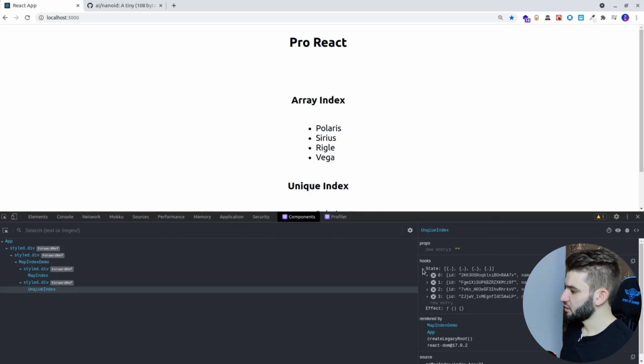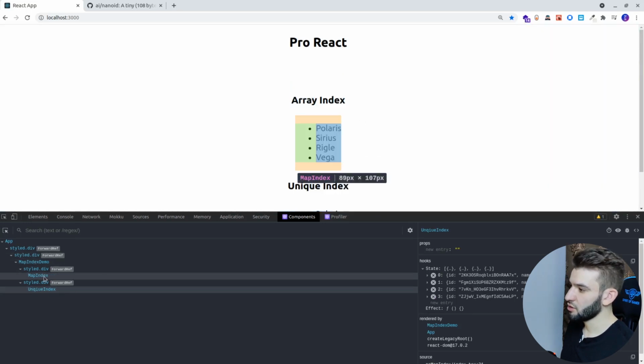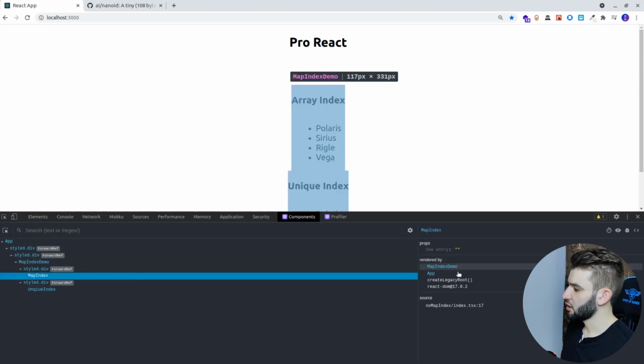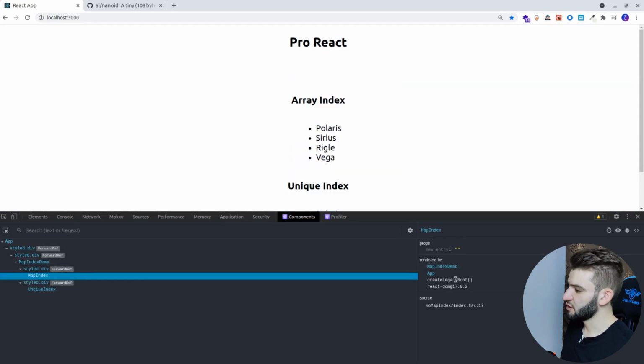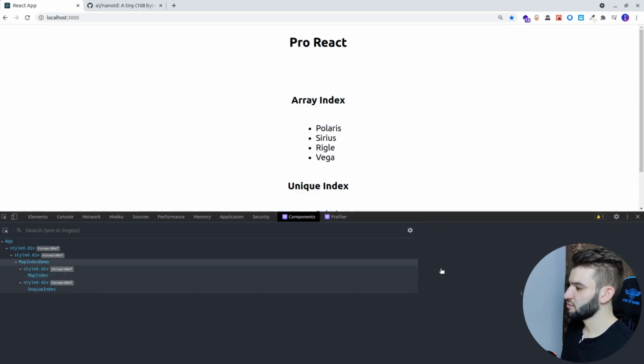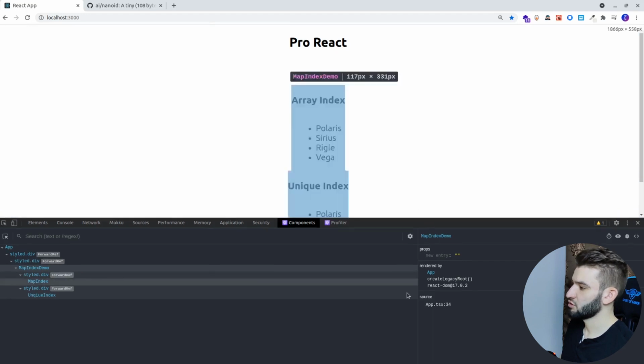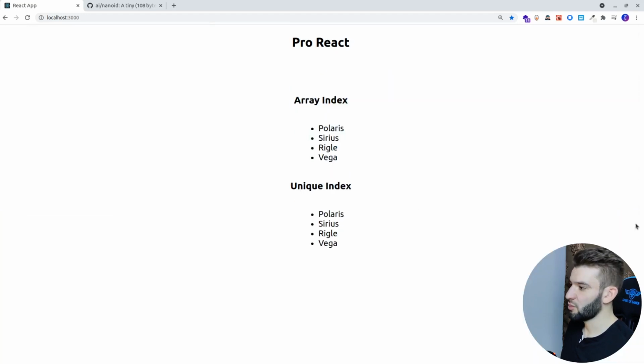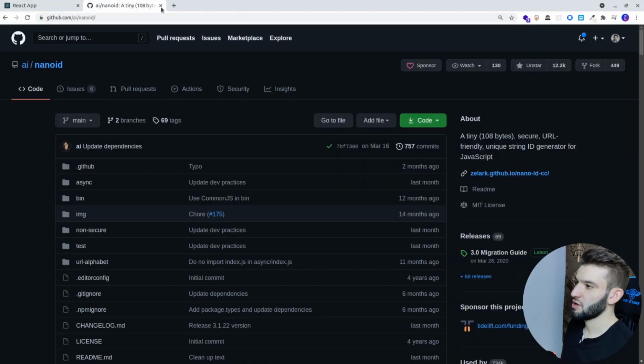Take a look at the state. There you go. So we got an ID. Every single one clearly has a unique ID that is different from the others, which is pretty great. Now it's being used as a unique ID. Now if we take a look at the other one, the map index, we don't have a state in here, but you can tell that this app index demo just has basically 0. This one's going to be assigned a key of 0, 1, 2, 3, and so on and so forth. So I hope you guys got the point why you should not do that. And by the way, nano ID is here, you can go ahead and check it out.